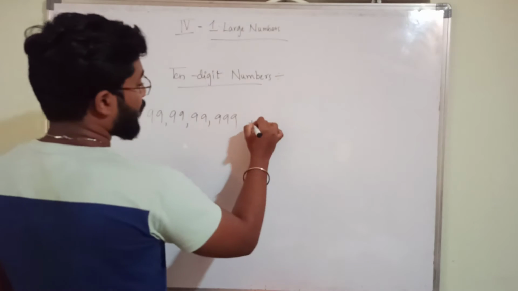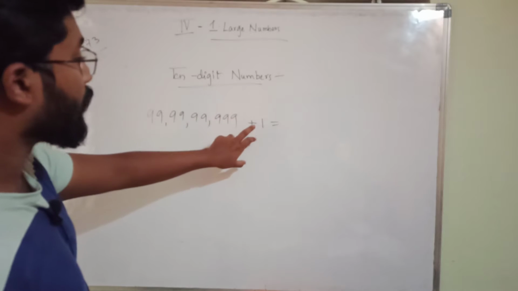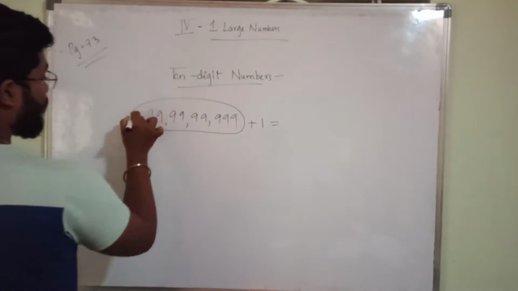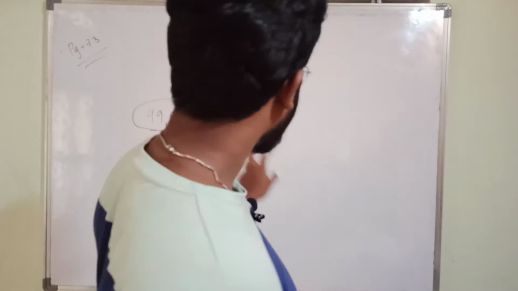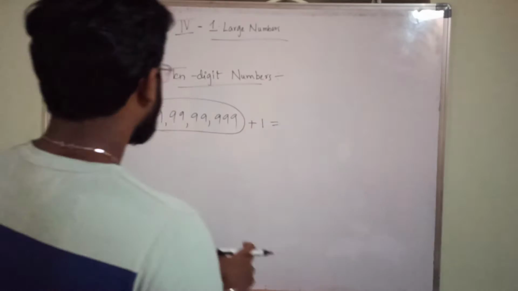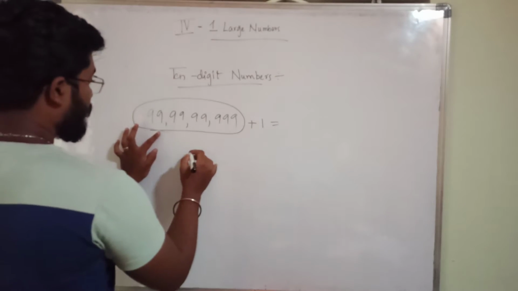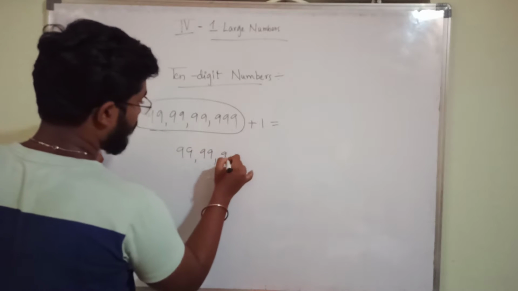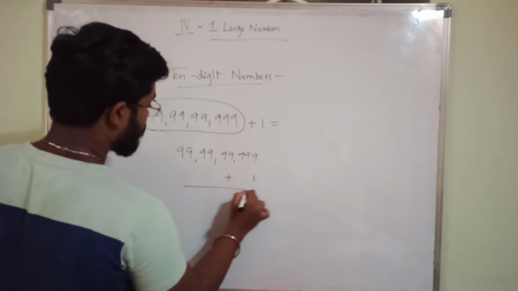What he is saying is, if you are adding 1 to the greatest 9 digit number, which is 99 crore, 99 lakh, 99,999, what will you get? After 99, what will you get? 100, no? So like that also you can write if you are perfect with understanding, or else let us add this in the conventional form.